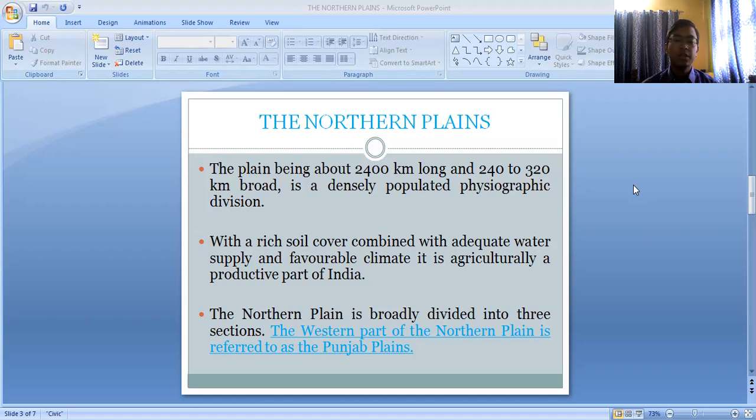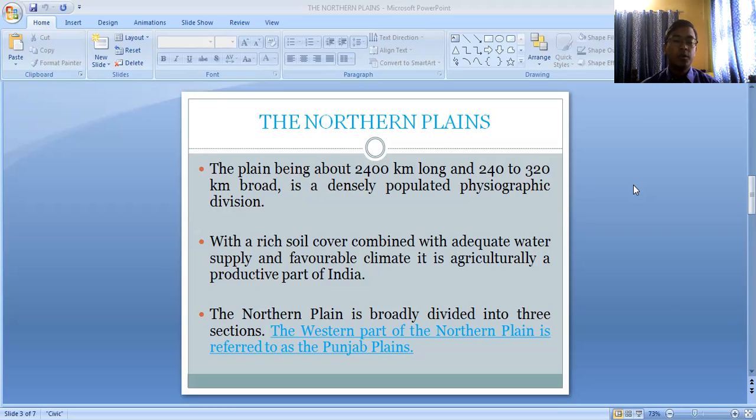So why is agriculture more flourished, or more developed, in this northern plain? Because of the availability of water, which we get from the different rivers, and also because of the fertility of the soil. The fertility of the soil is very high in this part actually. The northern plain is broadly divided into three sections. The entire northern plain can be divided into three divisions actually.